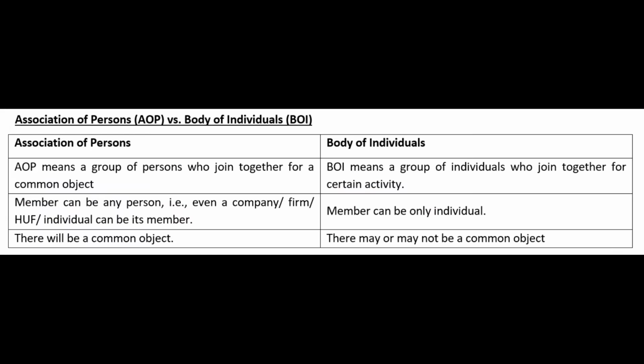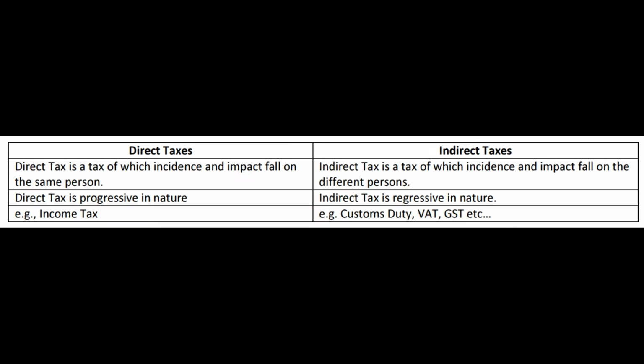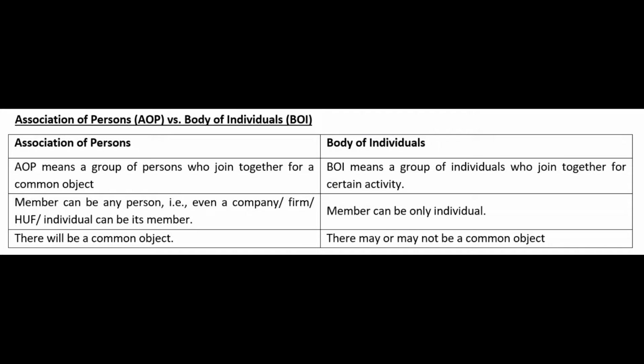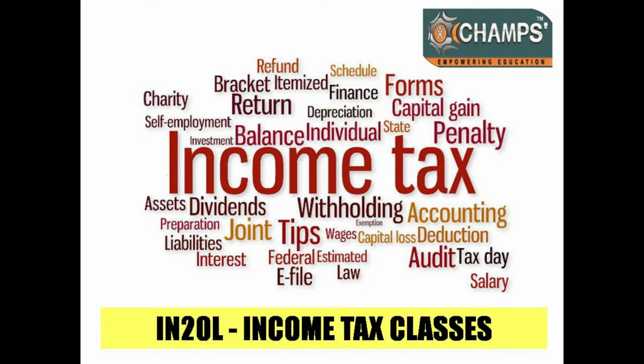Same way, the difference between association of persons and body of individuals, as we discussed in one of the other sessions, is only a concept. It is not clearly defined in the law. As the names indicate, as the general practice that we observe in the real world, we understand, okay, this is what association of persons means, AOP.